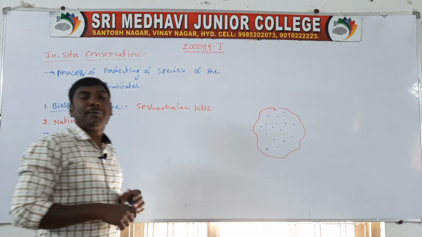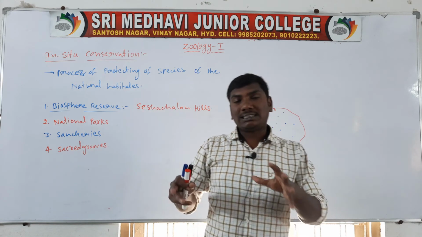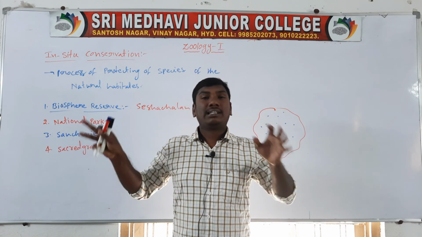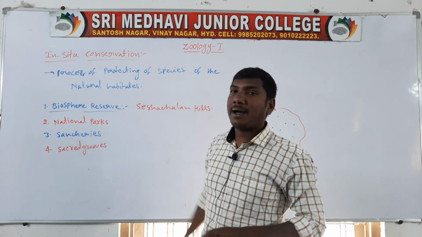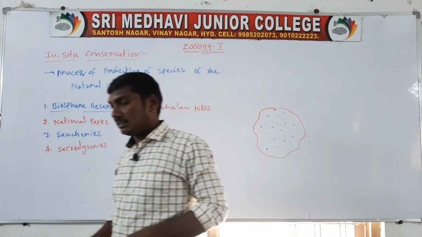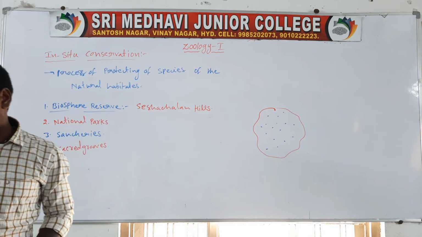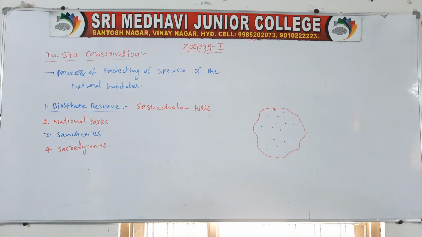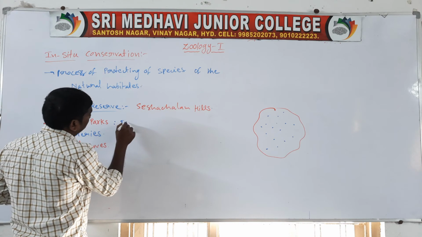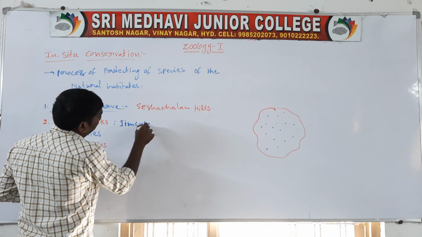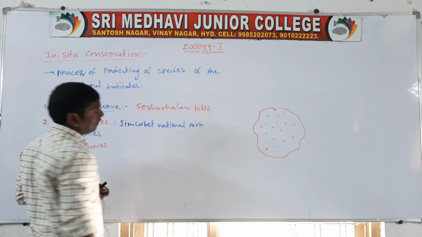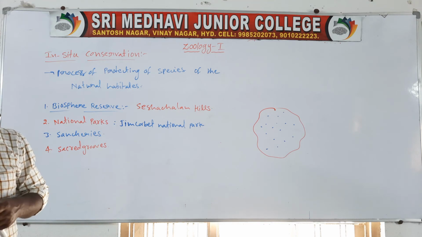Next one, national parks. The main intention of national parks is that extant species are identified and protected in the parks, so that the species survive. So they are called national parks. Example, Jim Corbett National Park.